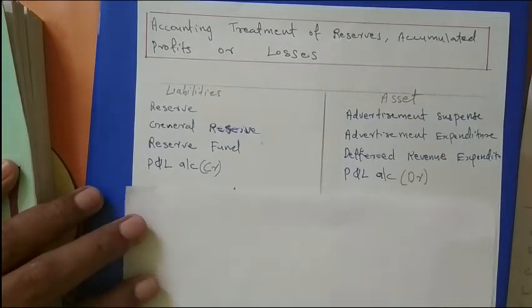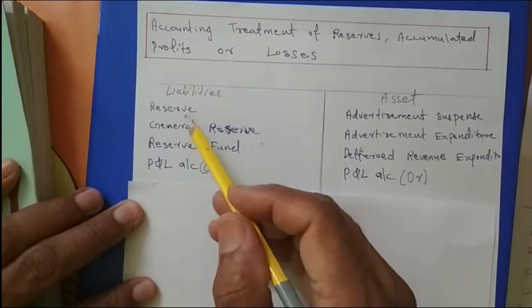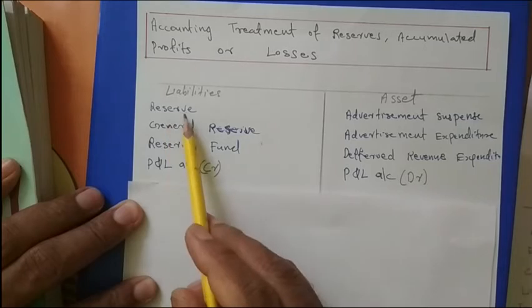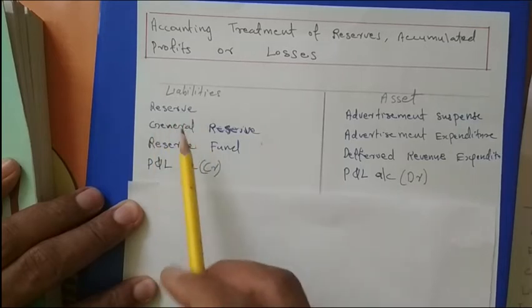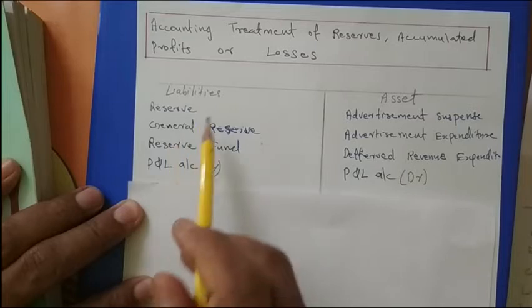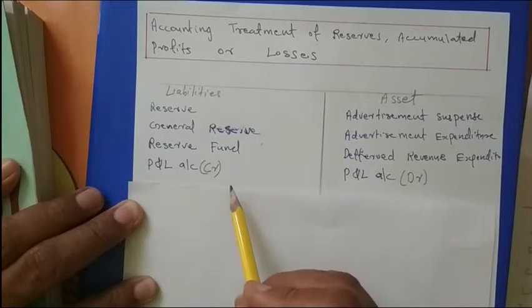Now the journal entries. These items are created by the old partners. When the new partner is joining the firm, we can see some items in the balance sheet: reserve, general reserve, reserve fund, profit and loss account. These are profits from before the admission of the new partner, so they will be distributed among the old partners.